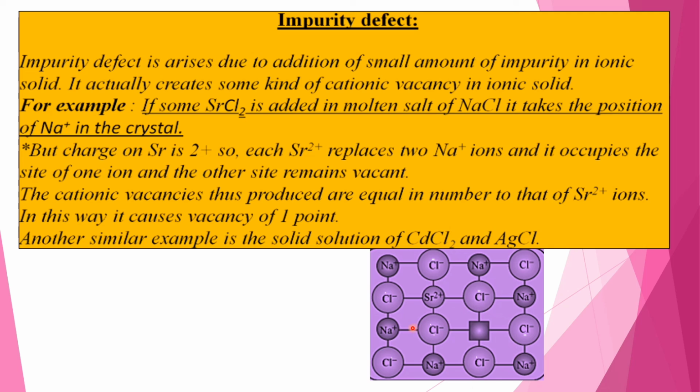But the charge on Sr is 2+, so each Sr2+ replaces 2 Na+ ions; it occupies the site of one ion and the other site remains vacant. The cationic vacancies thus produced are equal in number to that of Sr2+ ions. In this way it causes a point vacancy. Another similar example is the solid solution of cadmium chloride and silver chloride.